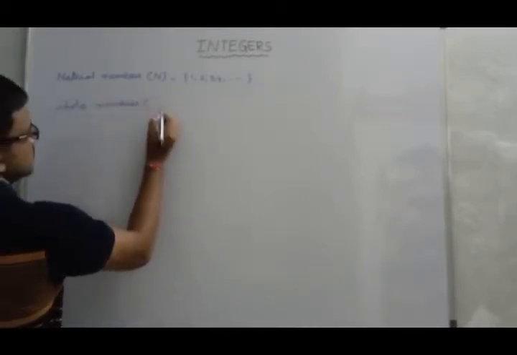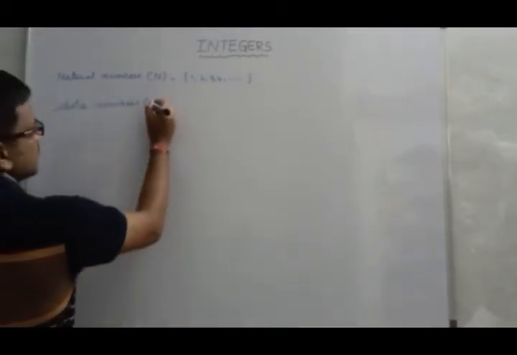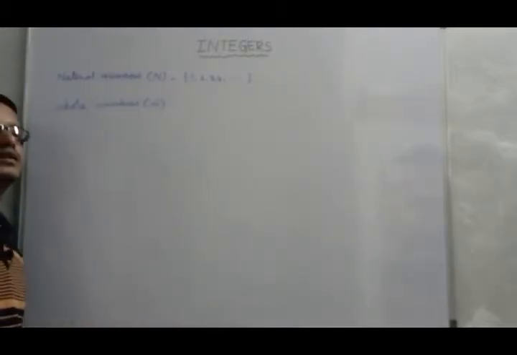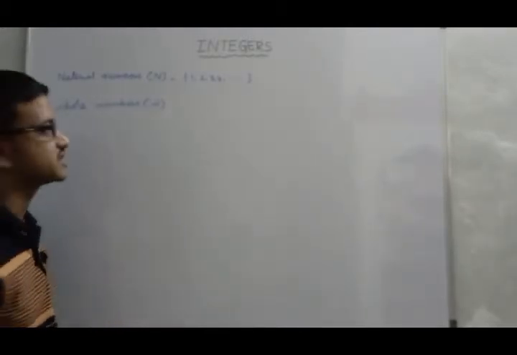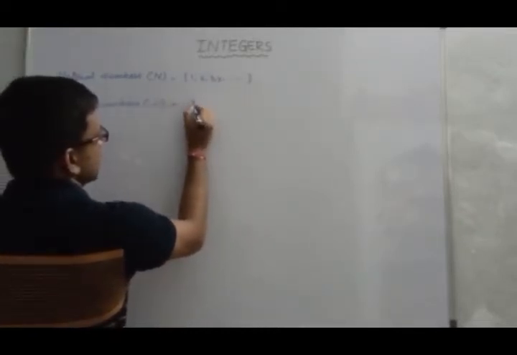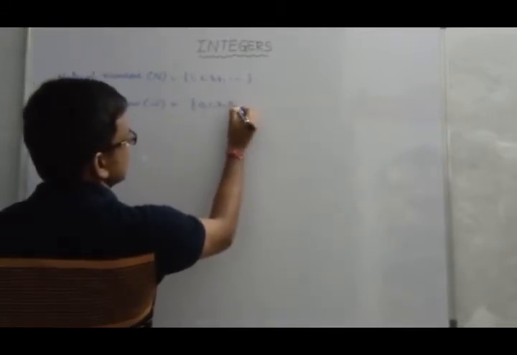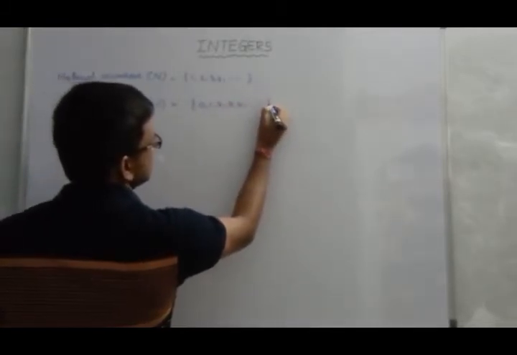Without 0 our life is not imaginable. 0 is the great gift to the world which was given by the Indians. So when you add 0 to the natural numbers, we get the whole numbers: 0, 1, 2, 3, 4 and so on.